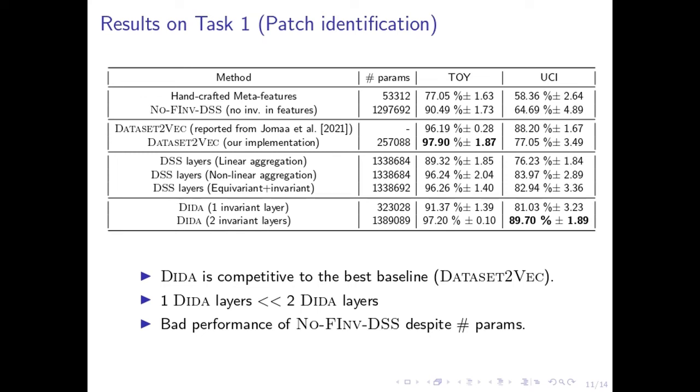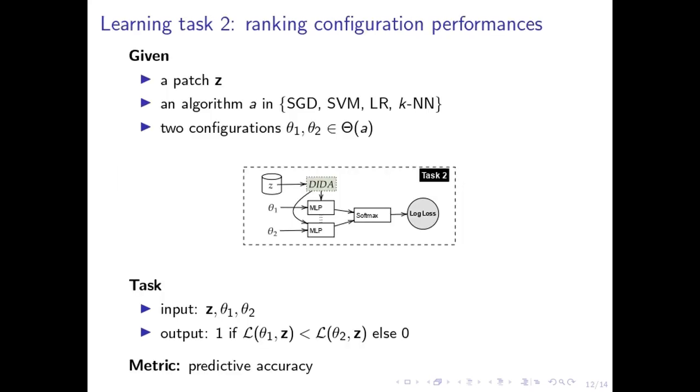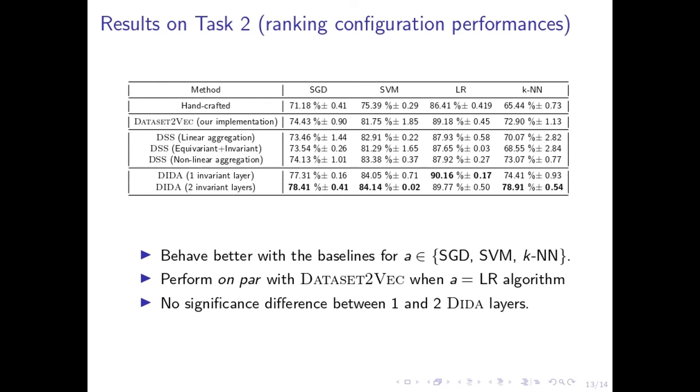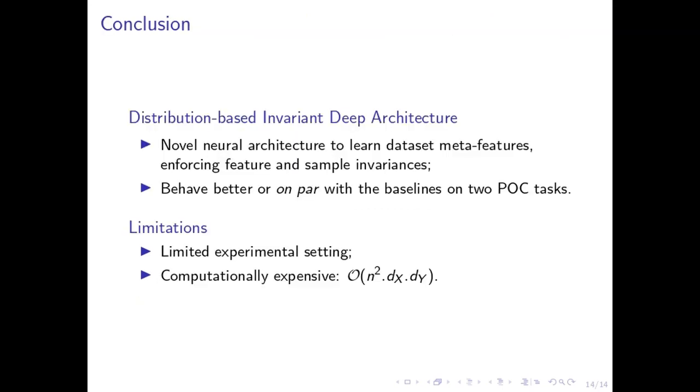The second learning task considered is run configuration. This task is to predict if the performance of one configuration is higher than the performance of another configuration. The results we have on this task show that the proposed DIDA approach behaves better than the baselines. To summarize, we propose a novel neural architecture called DIDA to learn dataset metafeatures. The experimental validation shows the merits of this proposed approach on two proof-of-concept tasks.